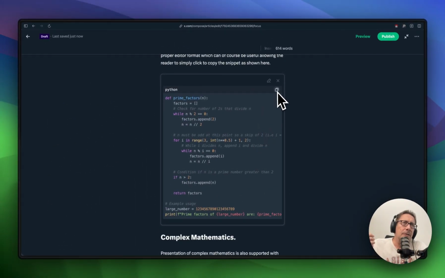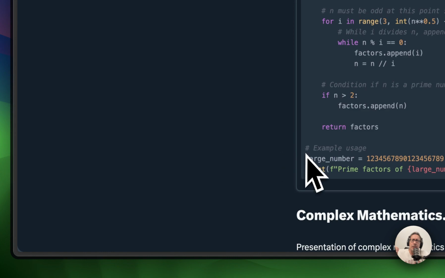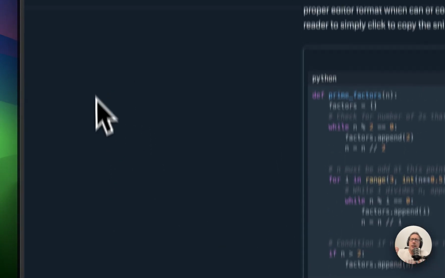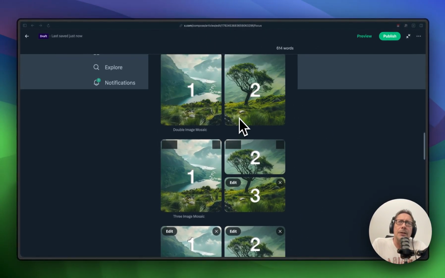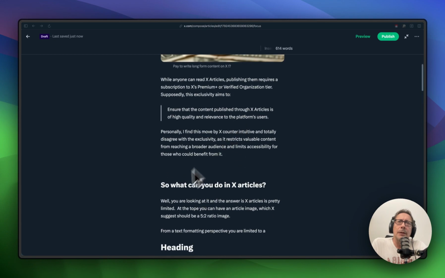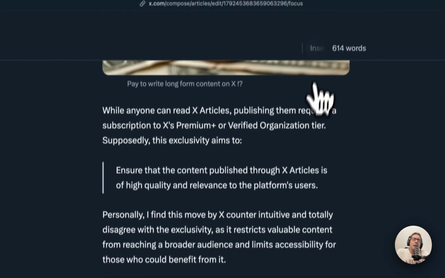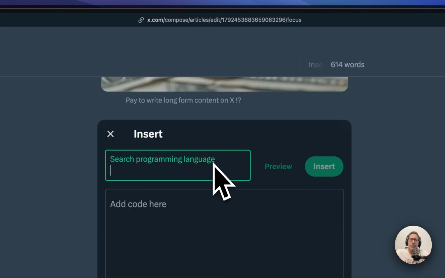So that'd be useful, since somebody can just copy those code snippets if they're working on some programs. Let me just get this out of the way here. Okay, let's get that out of the way. So how you would do that is, let me go to the cursor, wherever I had the cursor. Anyway, I'll just put it in here and insert, and you can put in some code, and you can select a programming language like Python or whatever the language is. And it has lots of different languages, and type in your code and you can insert it.